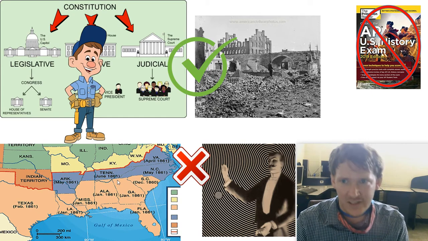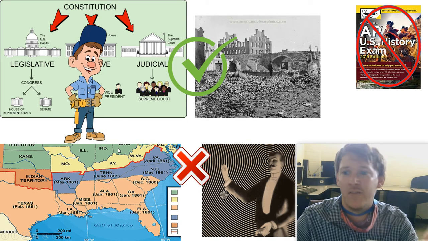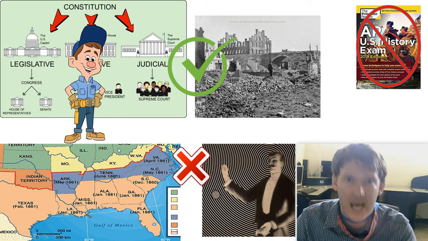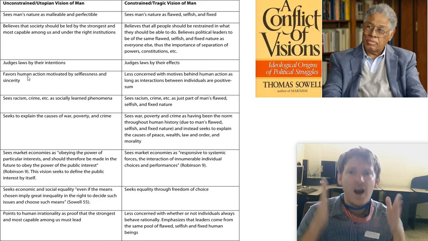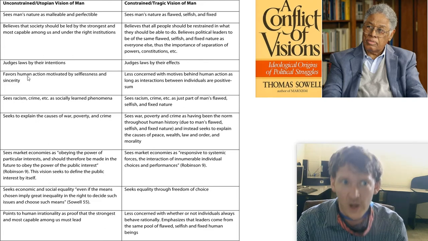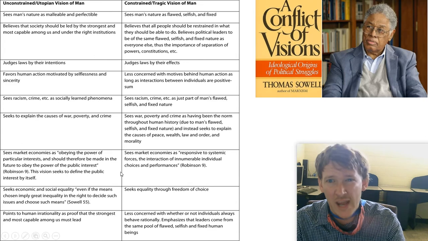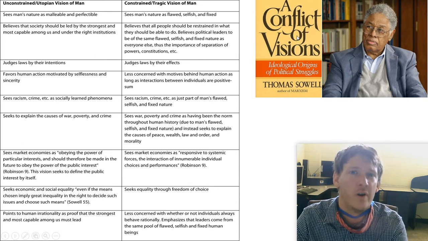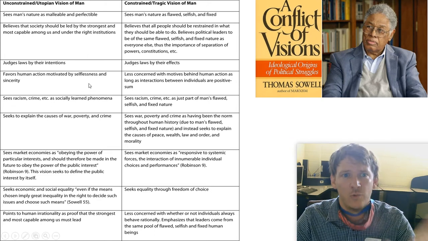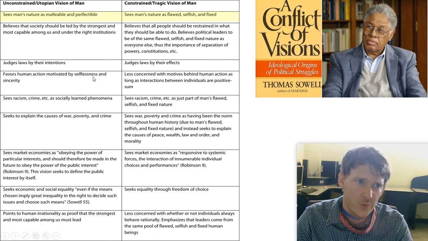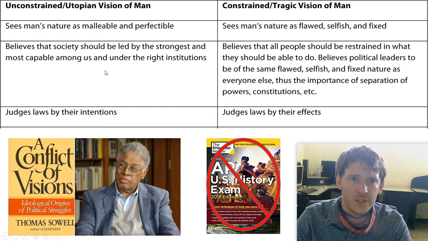And so obviously, this doesn't fail because it's too big of a task and it's a foolish task. A fool's errand. And the best way to understand this is A Conflict of Visions written by Thomas Sowell. And we can see it pretty much broken down. I really, really think this is maybe one of the best books ever written, especially if you want to understand society. So we're going to use a couple of his key points. This one, and then another one. So let's start with the first one.